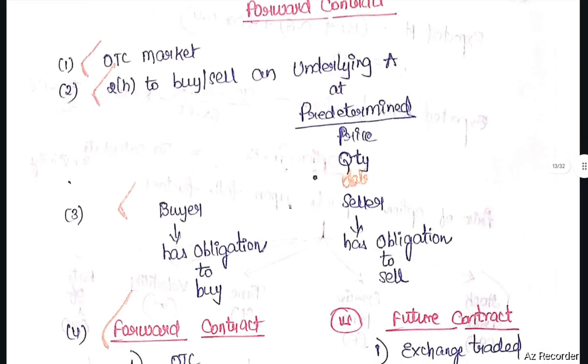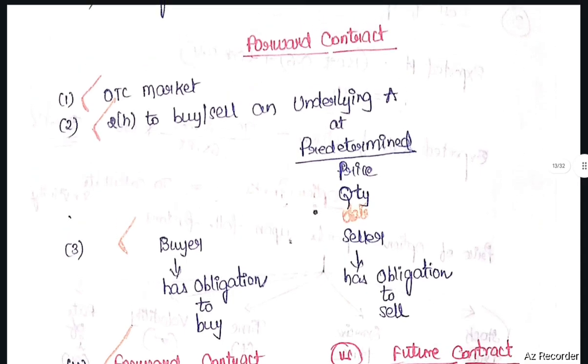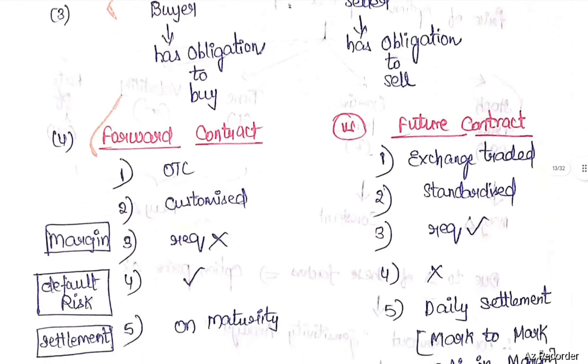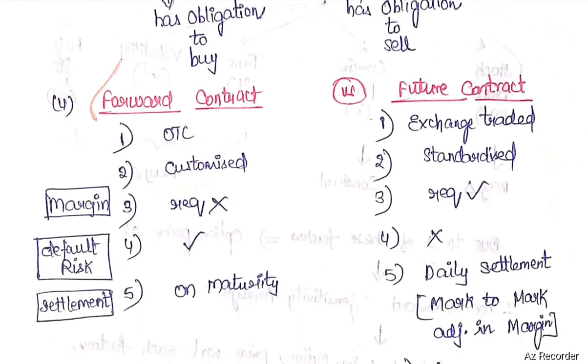Forward contract is an over-the-counter market contract. Here, a contract to buy or sell an underlying asset will be made at a predetermined price and predetermined quantity. The buyer has the obligation to buy and the seller has the obligation to sell. It is customized. There is no requirement for margin, but there is a default risk because there is no supervisory authority. Settlement will be done on maturity.